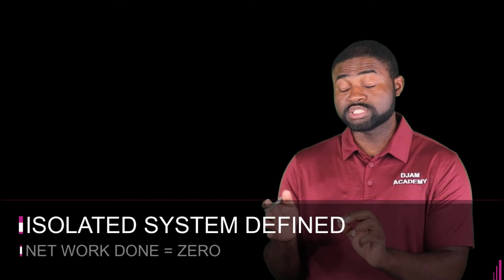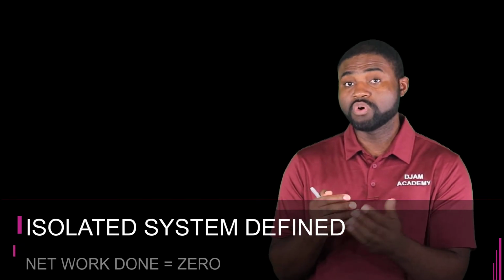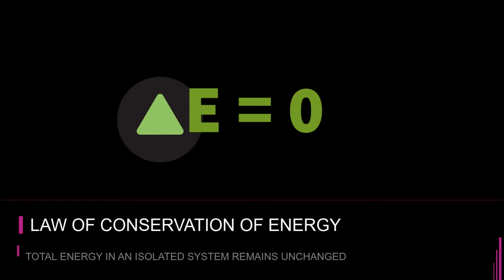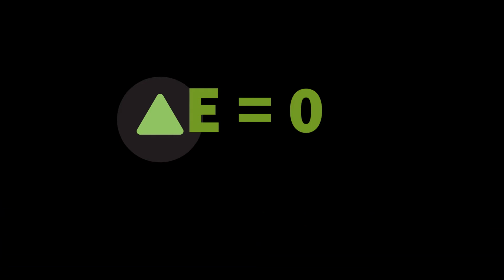In such a system, no energy is transferred into the system or out of the system. We say that the system is closed. And if that is true, it means that delta E total is equal to 0. This is the law of conservation of energy.